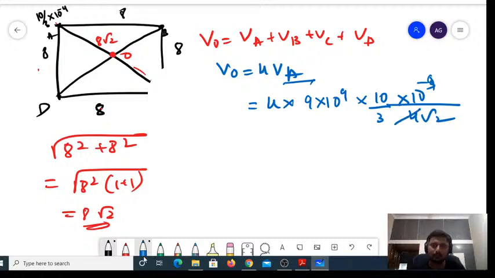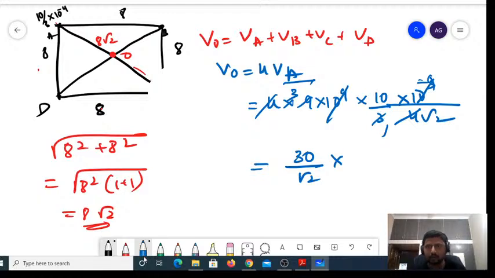So 4 and 4 will get cancelled. 3 into 1 by 3, it is 3. 10 power 9 minus 9 will get cancelled. So it is 30 divided by root 2 into 10 power. The distance is in centimeters, you can convert it to meters. Minus 2 comes, numerator becomes plus 2. So it becomes 3000 divided by root 2.